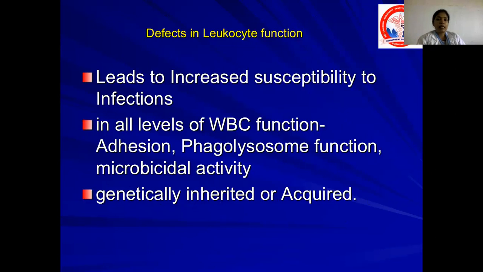If there are defects in any of the molecules, either in selectin or integrin, all the cellular events will be affected. This leads to increased susceptibility to infection at all levels of WBC function, that is adhesion, phagolysosome function, microbicidal activity, etc.